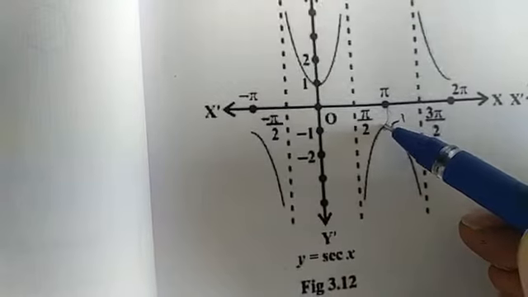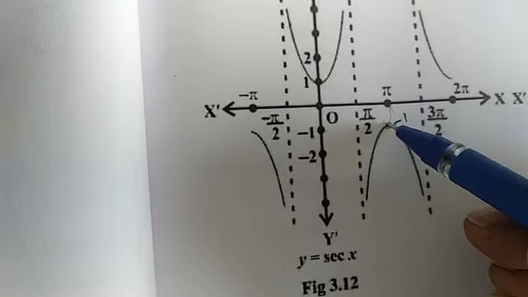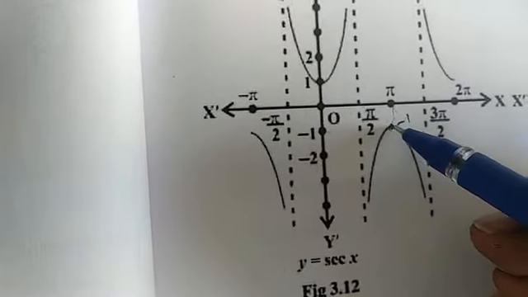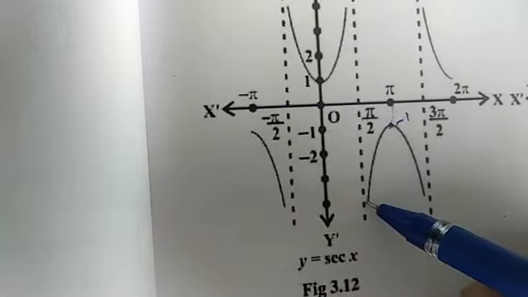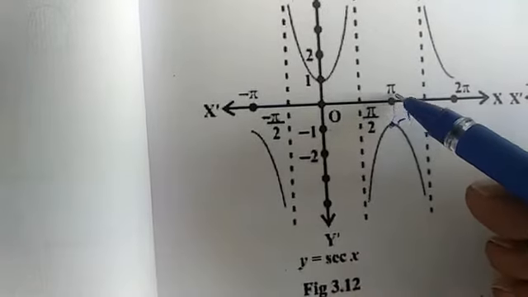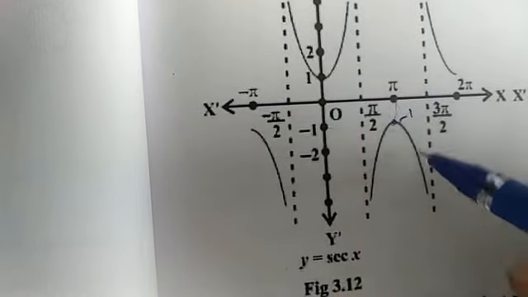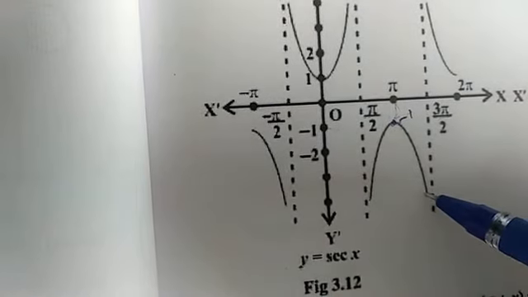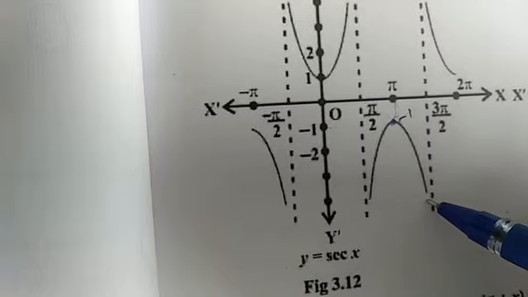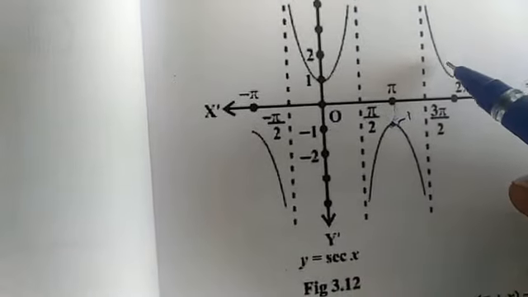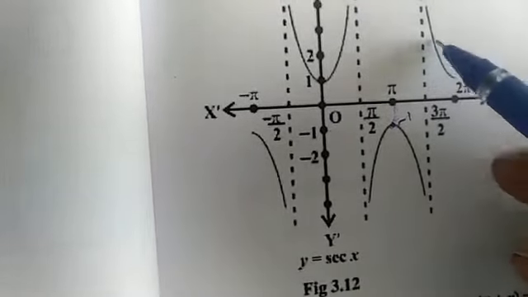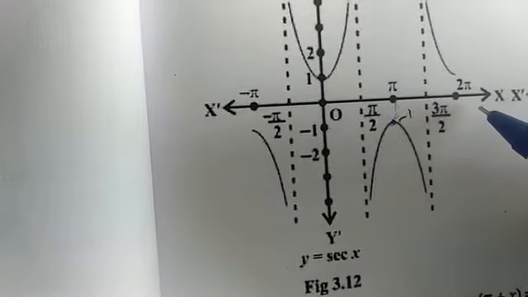So in pi by 2 to pi, it will go on decreasing from minus 1 to minus infinity, and in pi to 3 pi by 2 it will also decrease from minus 1 to minus infinity only. Okay, similarly, a similar type of graph will be there for the next intervals.